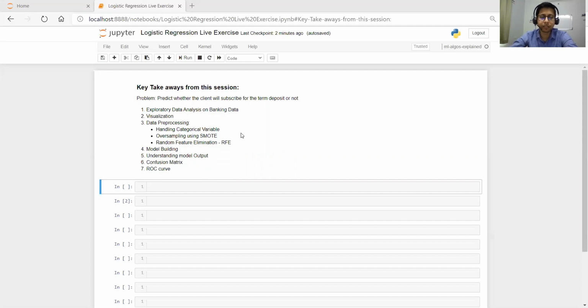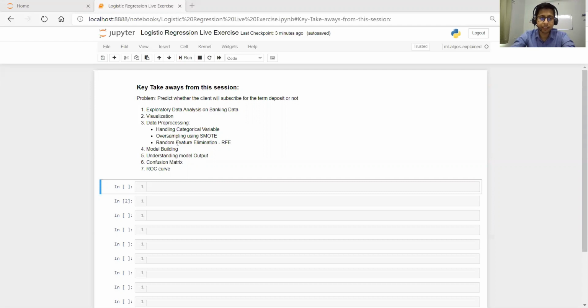We'll see if our data is imbalanced in our target variable. It is a binary classification problem, whether a client will subscribe for a term deposit or not, so a yes or no kind of prediction. We'll see whether the yes and no, or zero and one, are equally distributed. If they're not equally distributed, whichever class has more data may dominate the minority class. That's where we need to perform some sampling techniques. Here I will be using oversampling using a SMOTE technique. I will just go through it.